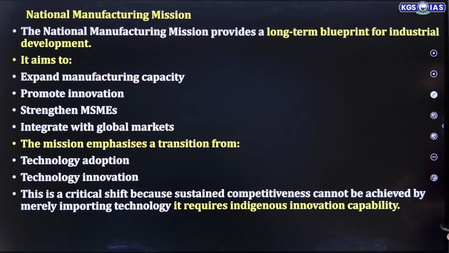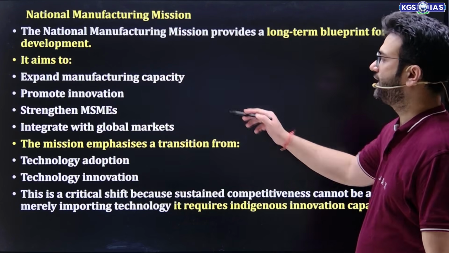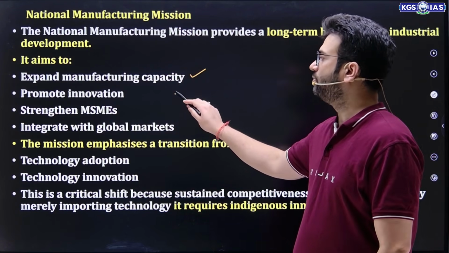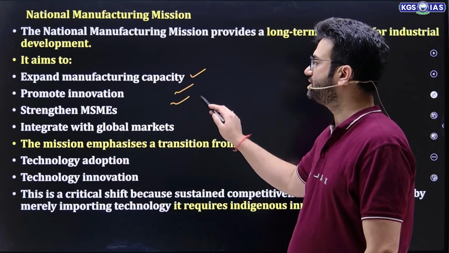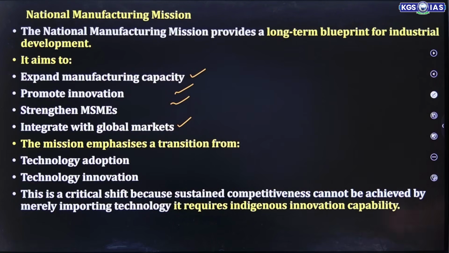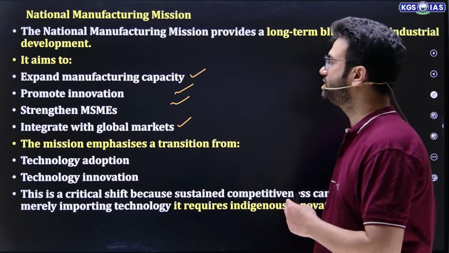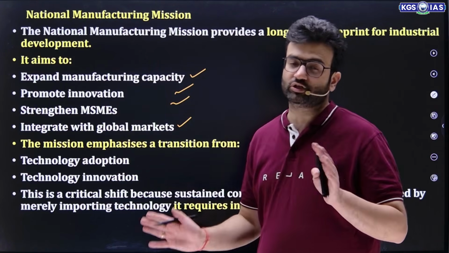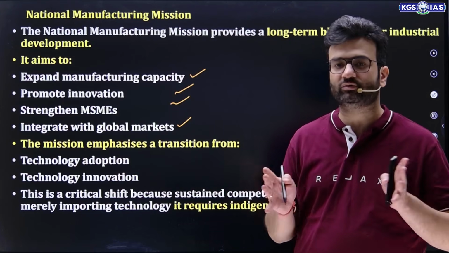Moving ahead, next is the National Manufacturing Mission. The National Manufacturing Mission provides a long-term blueprint for industrial development. What are the core objectives of the National Manufacturing Mission? To expand manufacturing capacity, promote innovation, strengthen our MSMEs and integrate with the global market. Manufacturing capacity we need to enhance to make it at least 25 to 30% of GDP. Promote innovation, because innovation is a necessity. Innovation is the key to success.